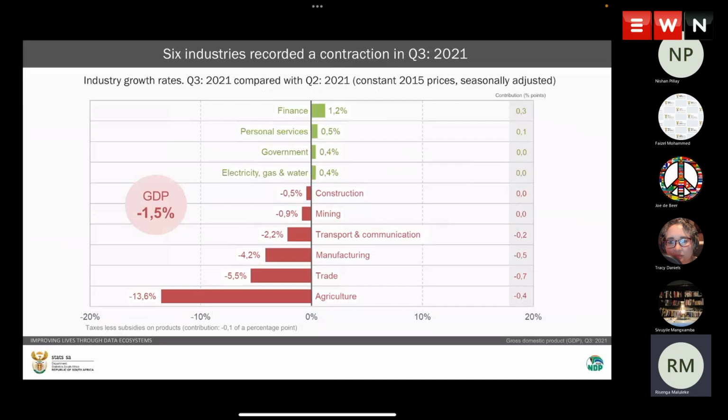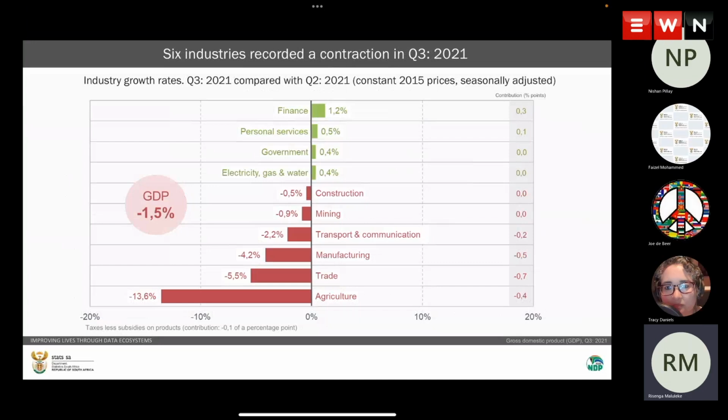Now, when we look at industries in terms of growth, we can see that the biggest growth was recorded in finance, with a contribution of 0.3 percentage points and having grown at 1.2%. It was followed by personal services, which had recorded a contribution of 0.1 percentage points and having grown at 0.5%.